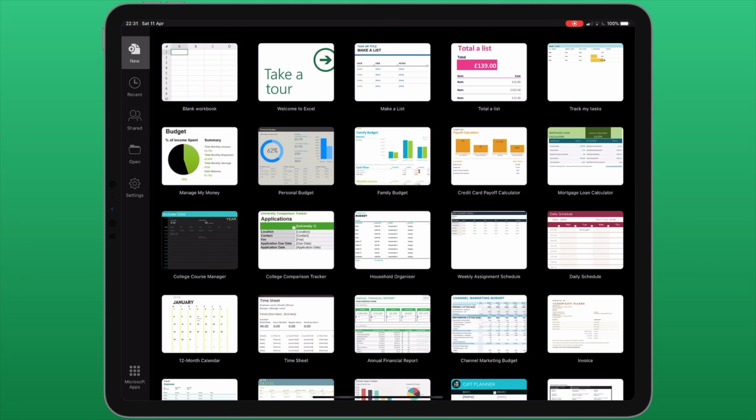So when you open up Excel on the iPad, this is the screen that you'll see. You'll see essentially two panels. The main panel contains a list of templates for you to use, and on the left-hand side, we have a strip of different sections for us to get going with the app. We're going to start at the bottom where it says settings.